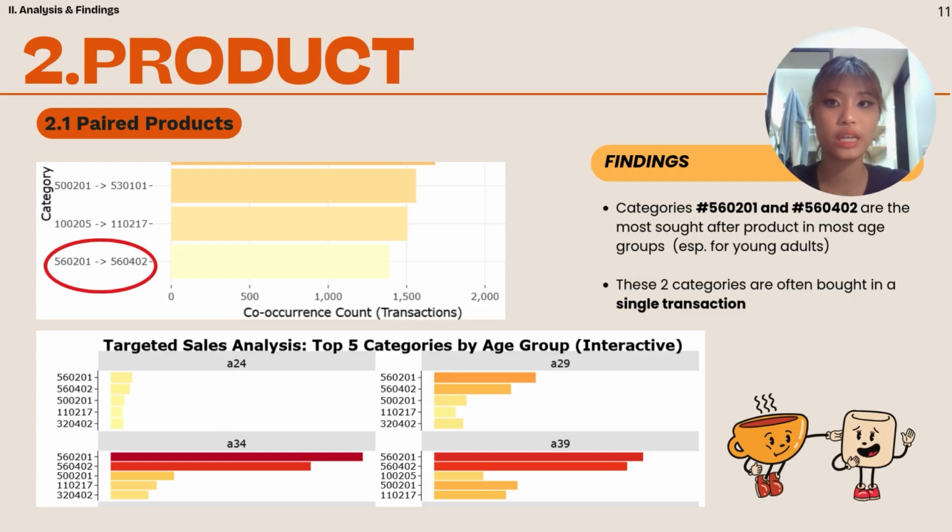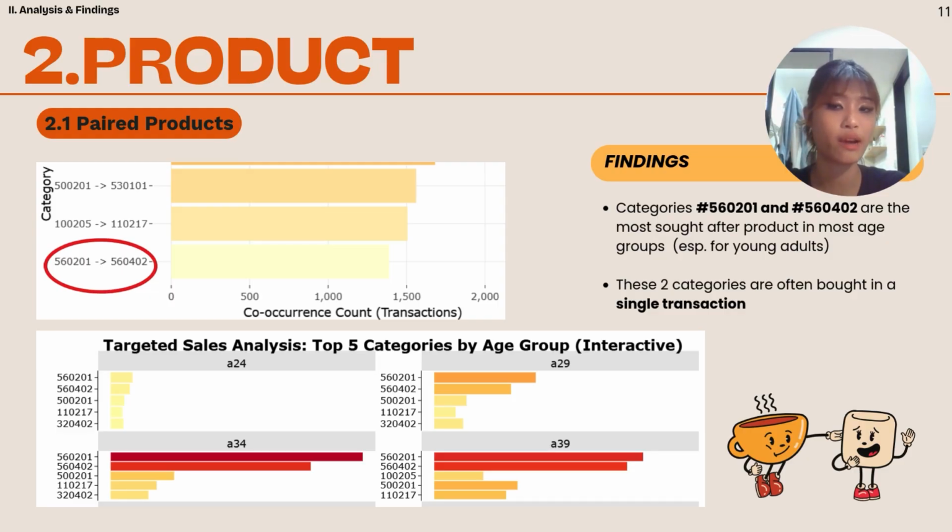So let's focus on the key finding, categories 560401 and 560402. This pair is the most sought after product in most age groups, especially among young adults 829 to 839. The most critical insight here is that these two categories are often bought together in a single transaction. This confirms a strong established customer habit that we can readily exploit for quick wins. The targeted sales analysis on the right reinforces this.